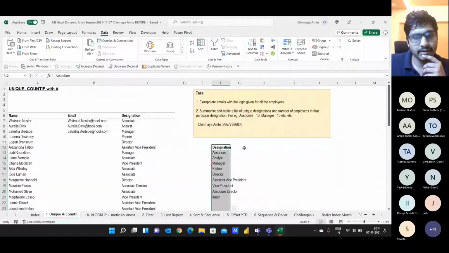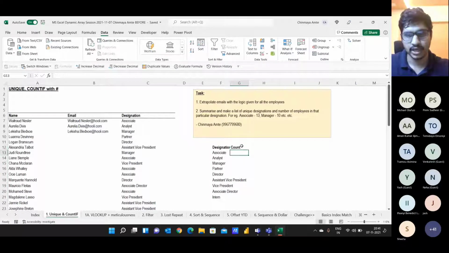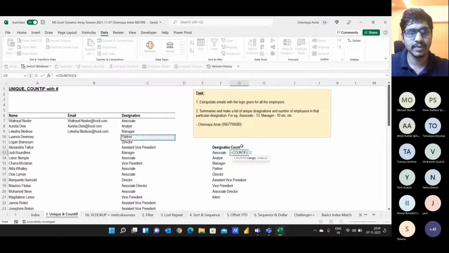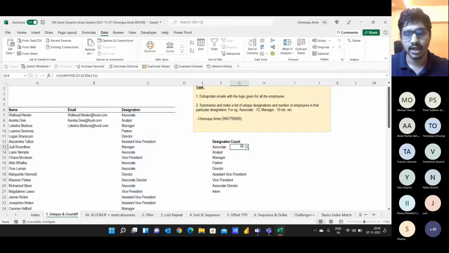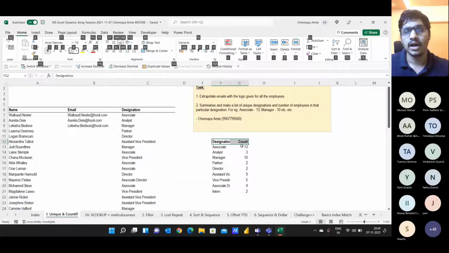And now we have a unique count of designations, and then what we would be doing is using the classic count function. Like we would be using COUNTIF, and this would be our range F4, freezing it, and this would be our criteria. And then we would be dragging the formula down. Now this is the way which we would have done in the traditional version of Excel, in the older version of Excel.